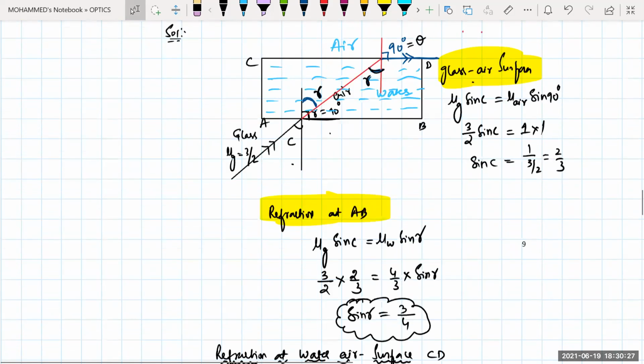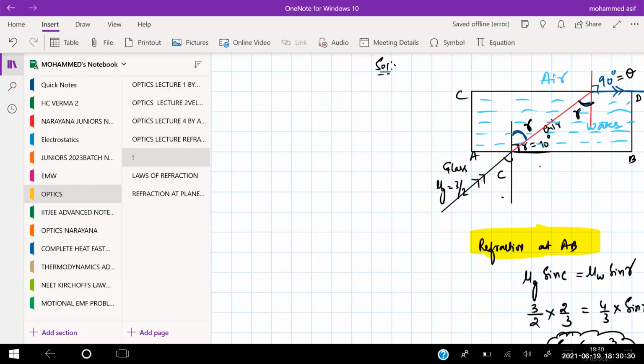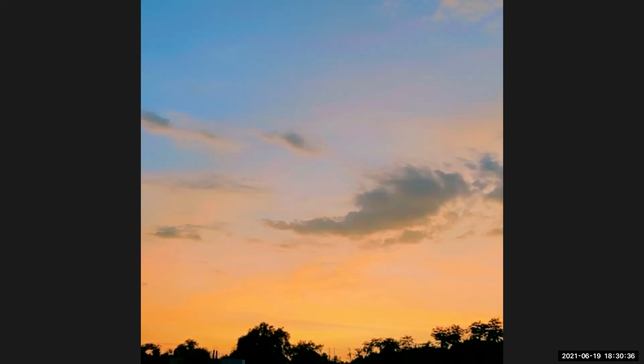So let us stop here now. If it is possible, can we do it tomorrow in the morning hours, for only numericals, no theory? From refraction and critical angles, we'll try to do some numericals for your exam. No theory, only numericals.